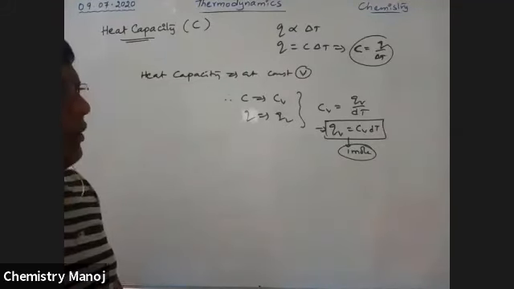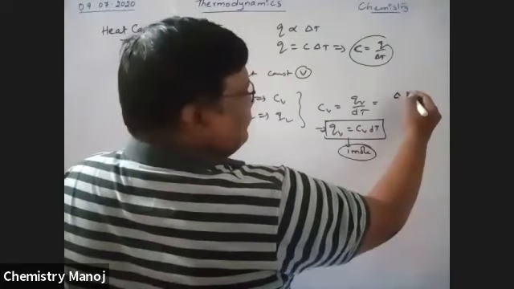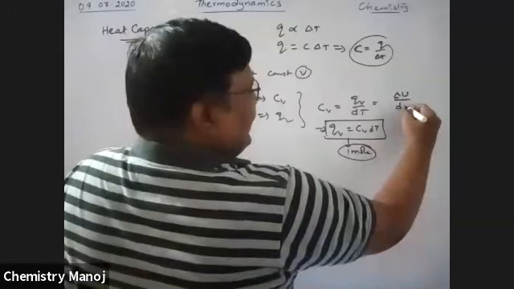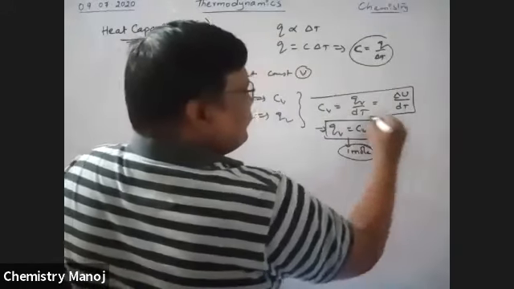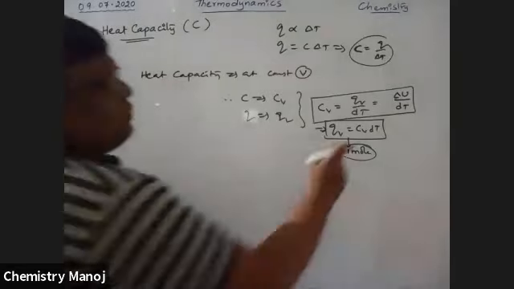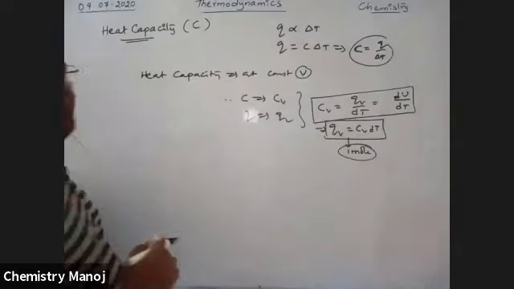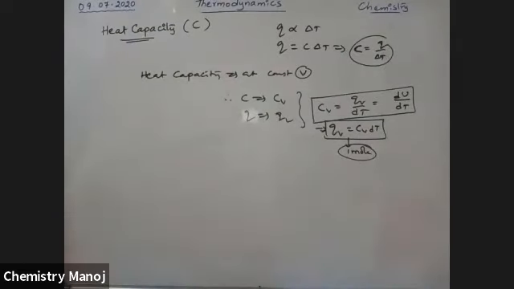QV is nothing but delta U. So we know QV is equal to delta U, so CV is equal to delta U by dT. Instead of delta, I am taking dU by dT. CV is equal to dU by dT.